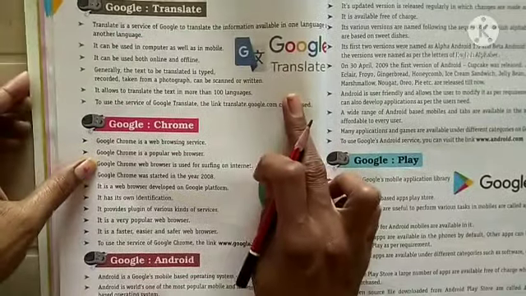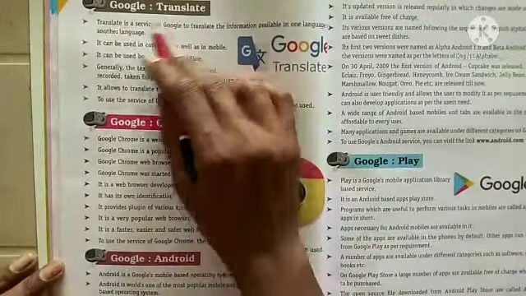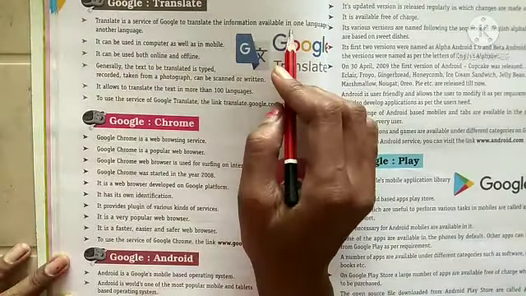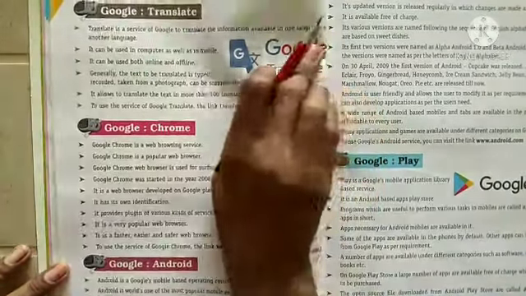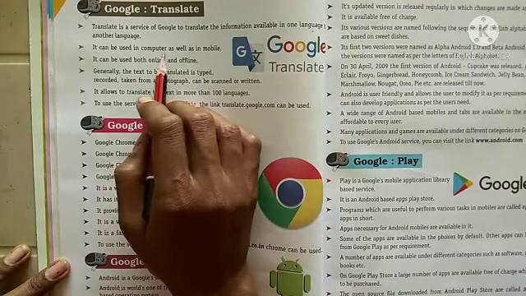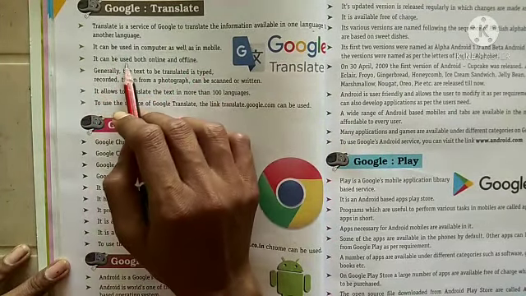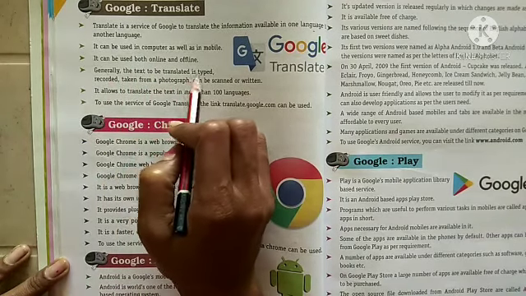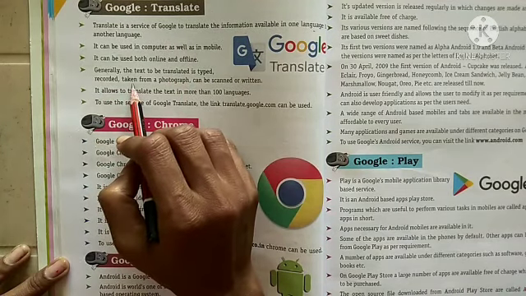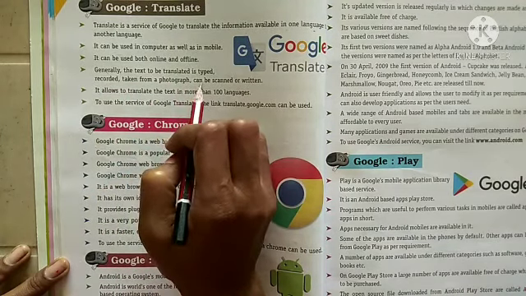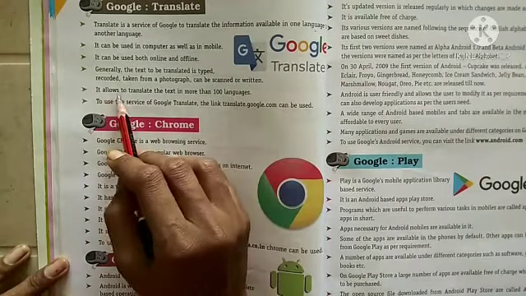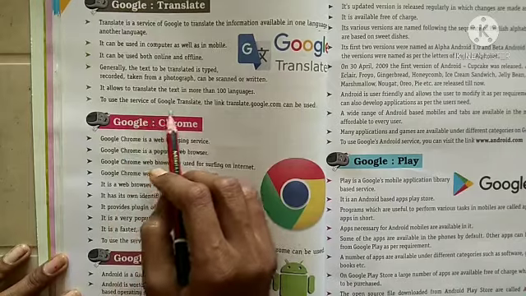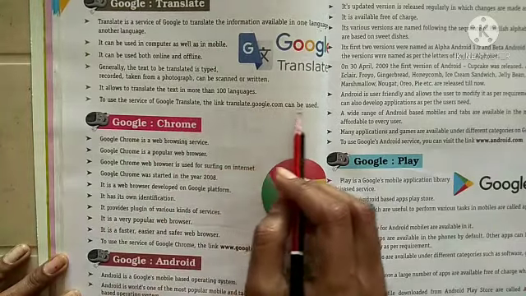Google Translate. Yes, Google Translate. Translate is a service of Google to translate information available in one language into another language. It can be used on a computer as well as on mobile. It can be used both online and offline. Generally, the text to be translated is typed, recorded, taken from a photograph, scanned or written. It allows translating text in more than 100 languages. To use the service Google Translate, the link translate.google.com can be used.